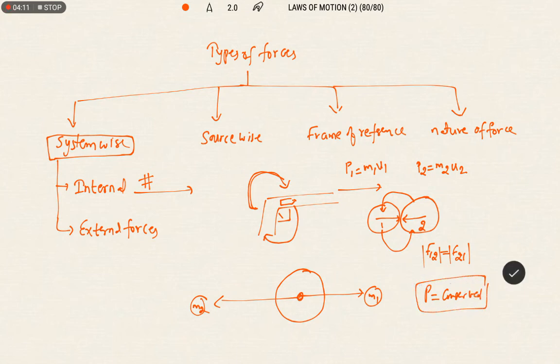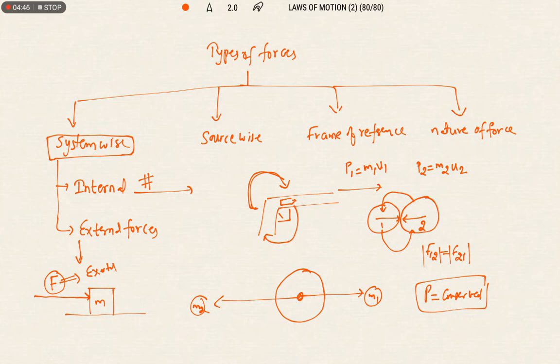Sir, what is meant by external forces? So for external forces, let us consider a block of mass m on the surface of the ground. Now if you want to put the body into motion, what do we have to do? We need to apply some force on it. That means the force which is acting on the system, or on the constituents of the system, is coming from which side? From the outside. So the force is acting from outside, that's why such forces are known as external forces.